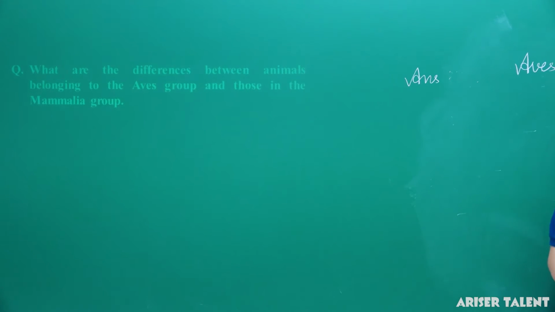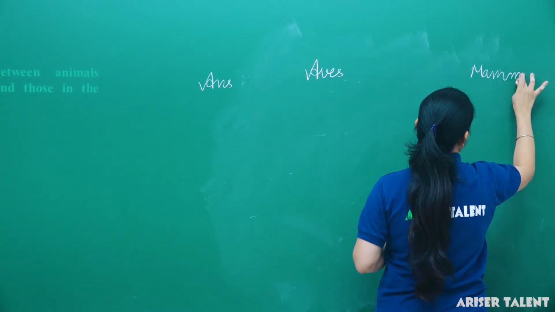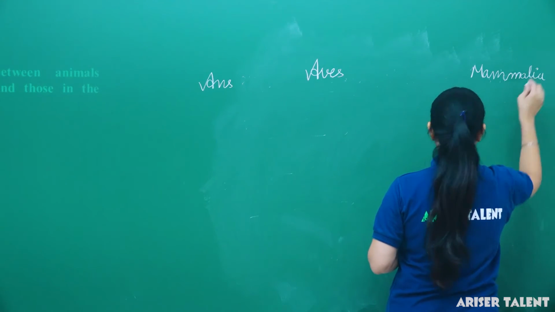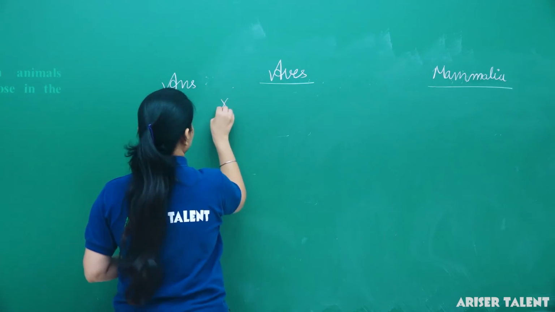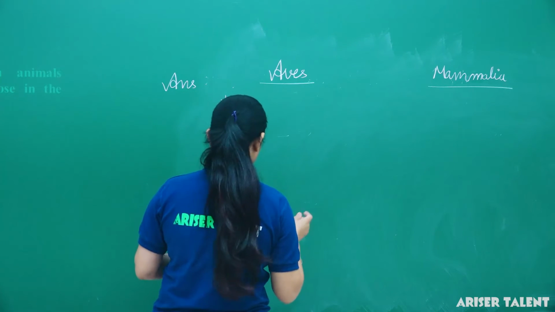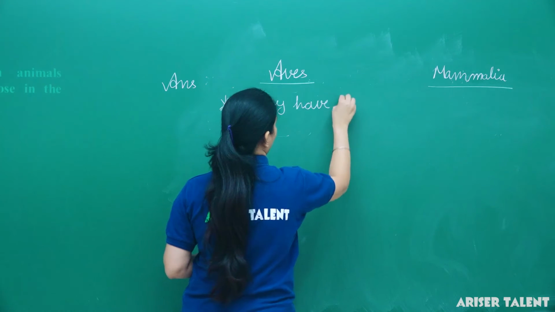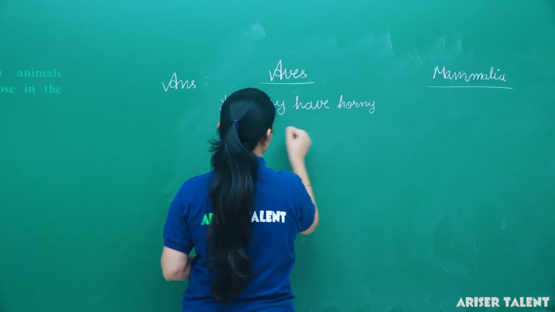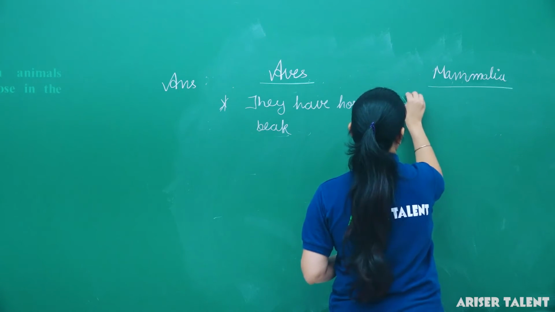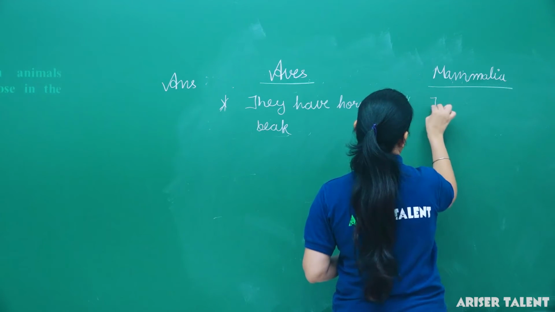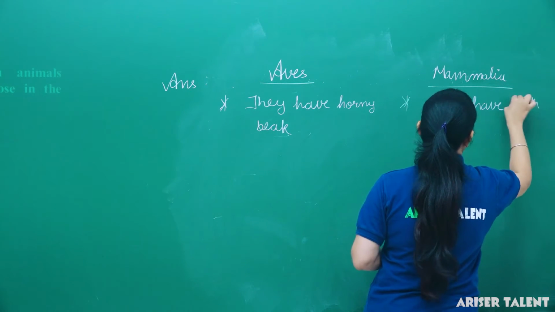Aves and Mammalia. Aves, generally they have a strong beak, a horny beak. And if we talk about group Mammalia, then they have teeth. Okay.